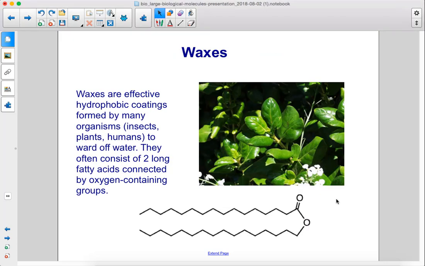Waxes are effective hydrophobic coatings formed by many organisms, insects, plants, humans, to ward off water. They often consist of two long fatty acids connected by oxygen-containing groups.